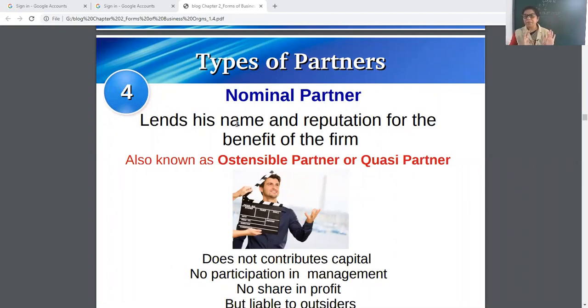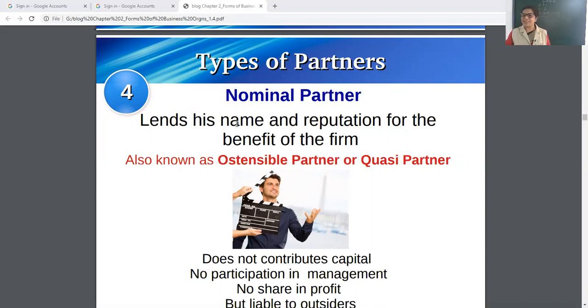He gives his name. You can use my name. You can use my reputation. You can use my goodwill. Okay, but he does not contribute capital. He does not participate in the management activities. No share in profits. If he is not participating in management, he is not contributing capital, he is not sharing profits or loss, then he is